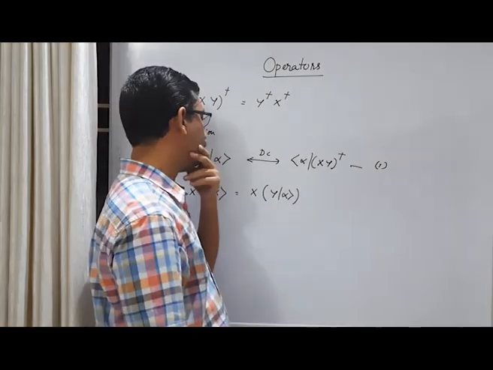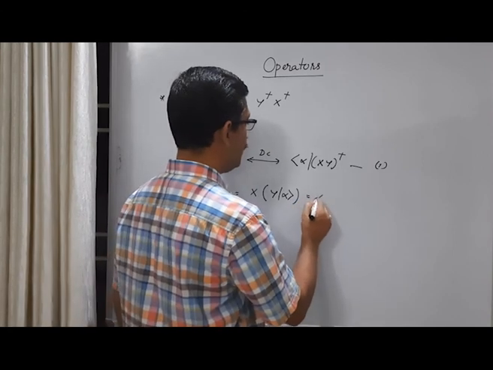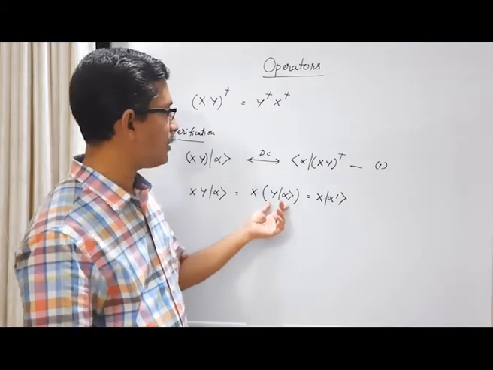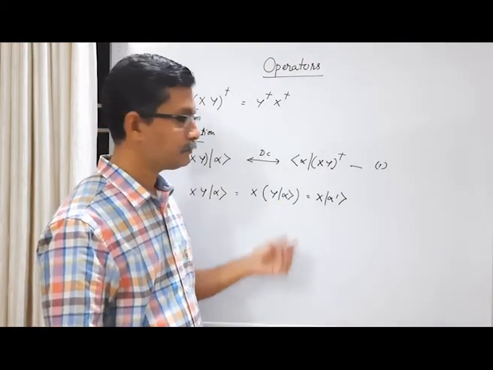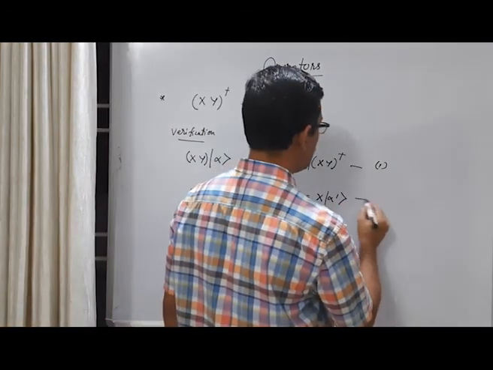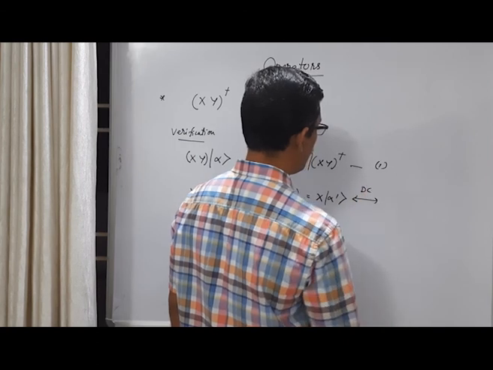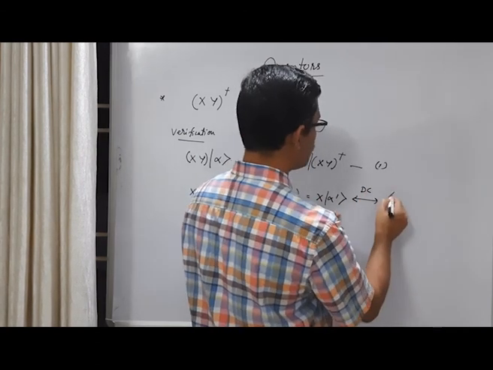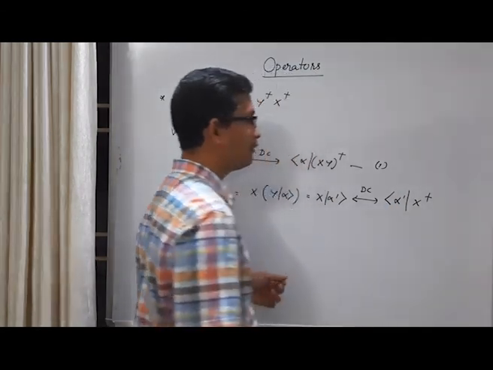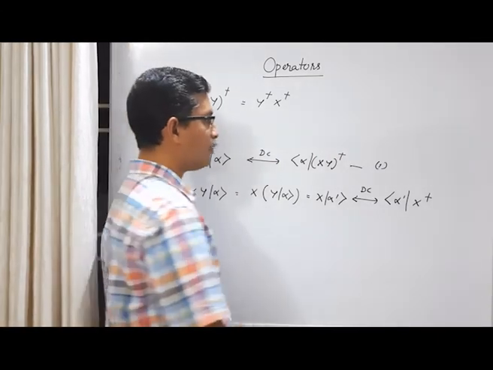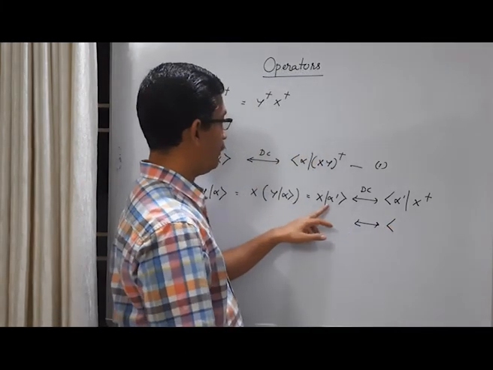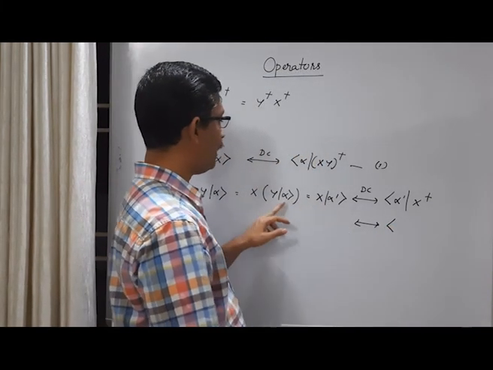I can write this as x acting on ket alpha prime, but ket alpha prime is y alpha. What is the dual correspondence? Ket alpha prime becomes bra vector alpha prime, x becomes x dagger. But what is this bra vector alpha prime? Alpha prime is nothing but y acting on alpha.